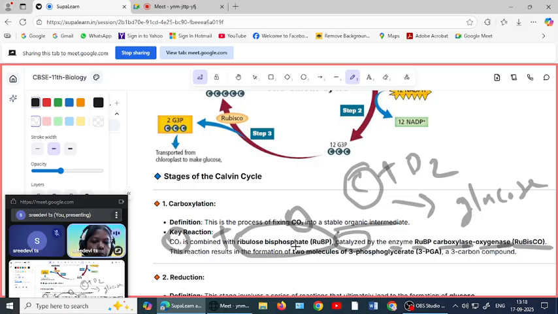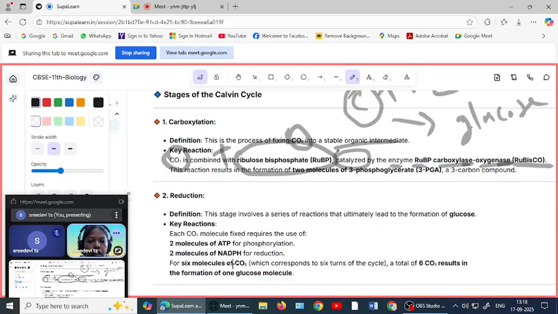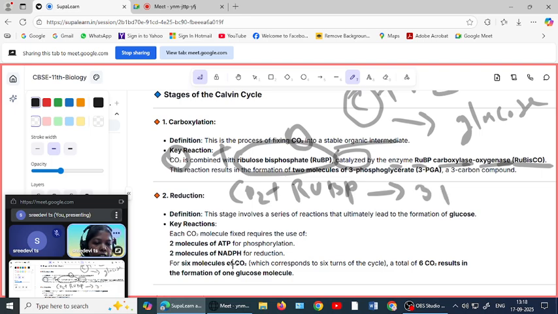So because of this, what happens? Carbon dioxide, RUBP, what will happen here? 3-PGA, 3-phosphoglycerate acid is produced here. A means acid.